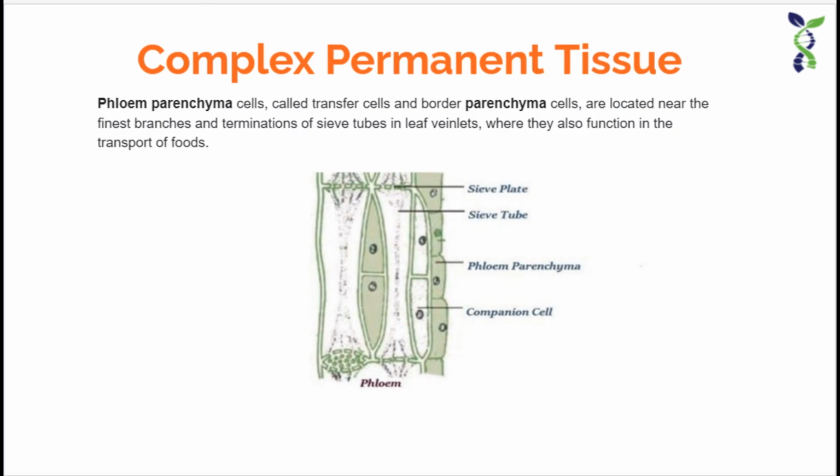The phloem fibers and phloem parenchyma support the tissue, that is they give mechanical support as well as store food.